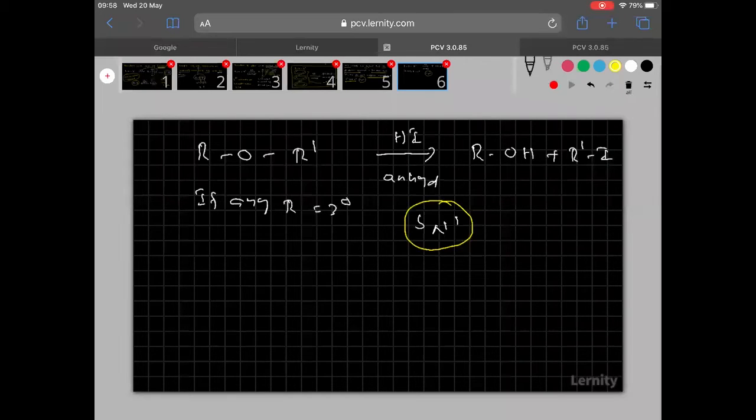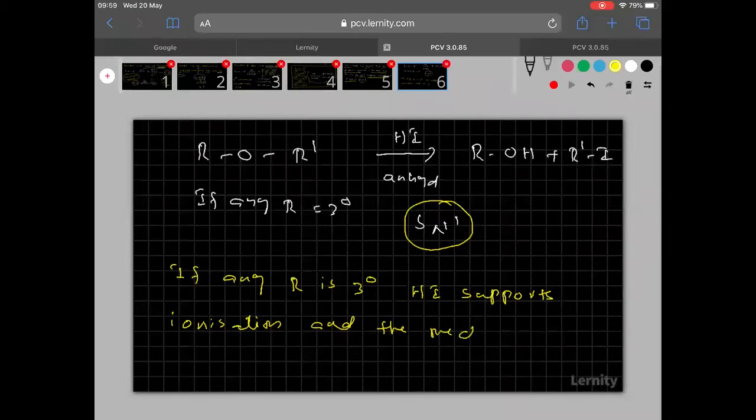Remember everyone, if any R is tertiary, let me write clearly, then what happens? HI supports ionization, and the mechanism is SN1.